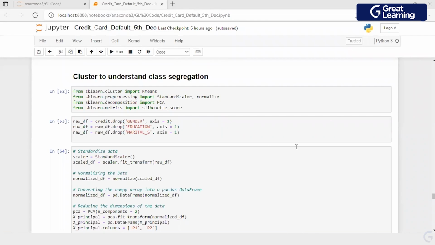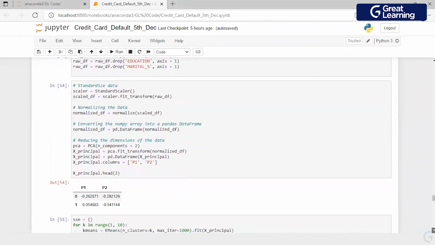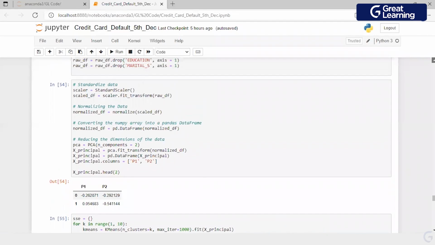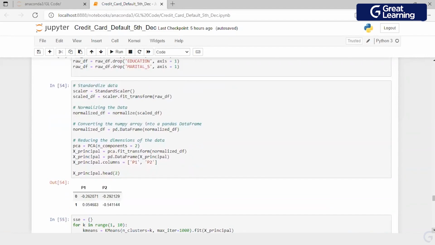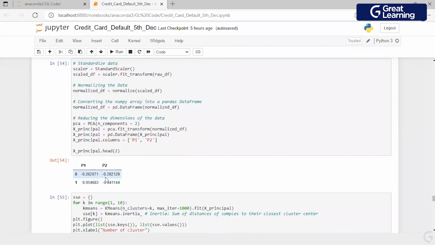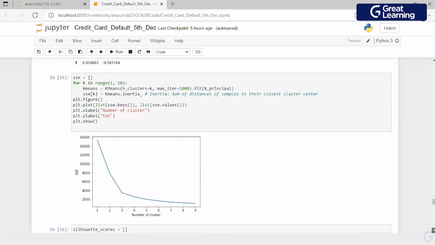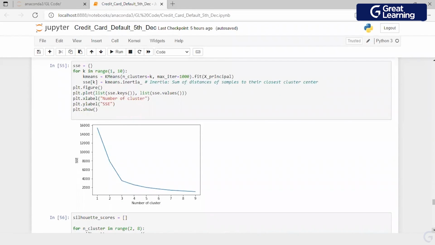So what I have tried doing is using k-means clustering. I'm sure all of you know that you have to normalize the data for k-means. I have to drop the categorical variables which are available. Okay, and I have created two PCA components because I just want to visualize these two components, with the assumption that these two components capture the maximum variance available in the data set. When I create an elbow curve, I get an elbow at